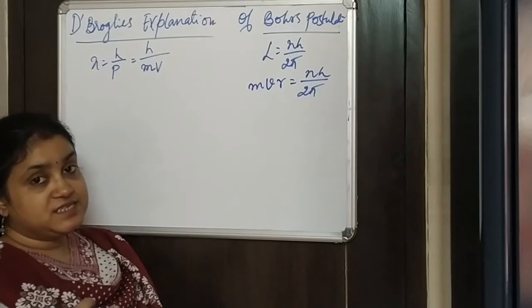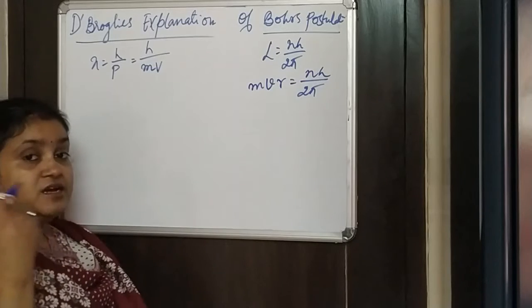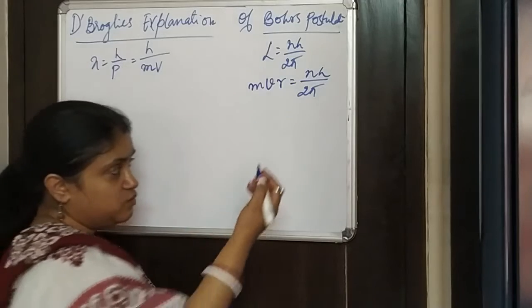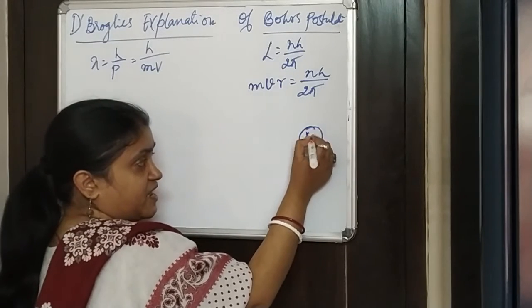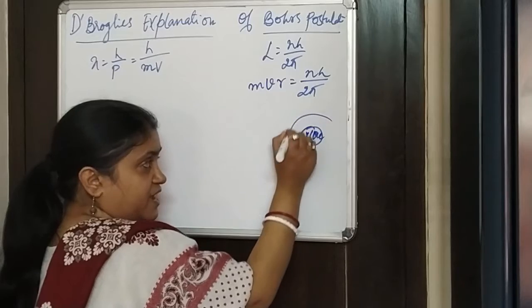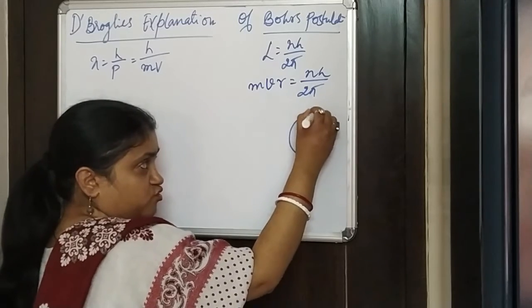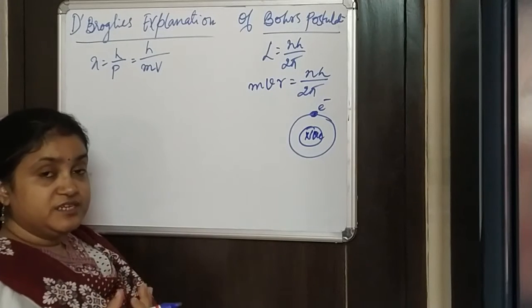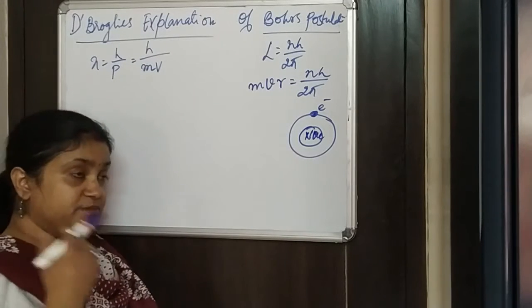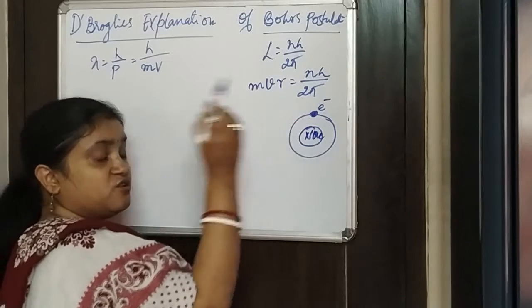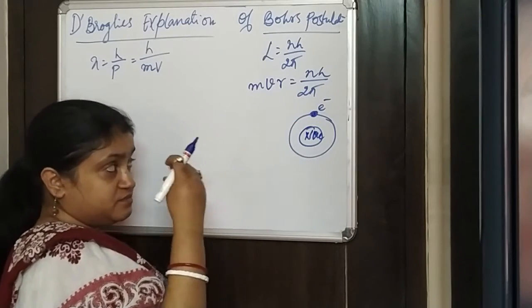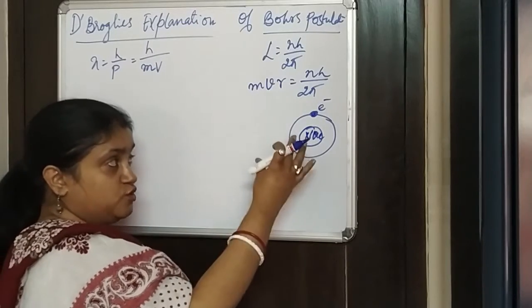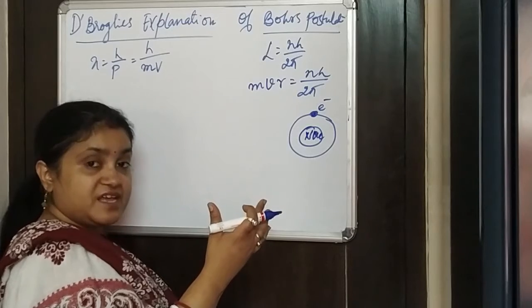So what he says is that if we are thinking at the atomic level, then our whole picture is like at the center there is a nucleus, and surrounding that there are electrons in various orbits that are revolving. But according to de Broglie, he says electron is not a particle. We cannot say electron is not a particle, but he tries to look at the electron from the matter wave aspect.